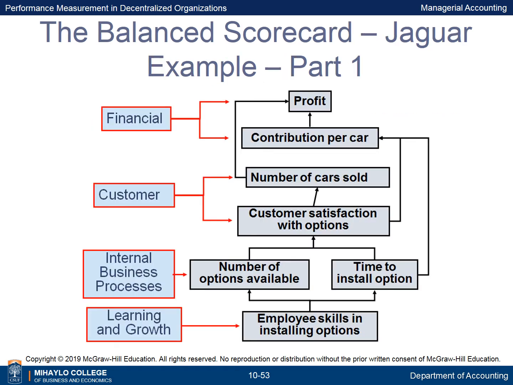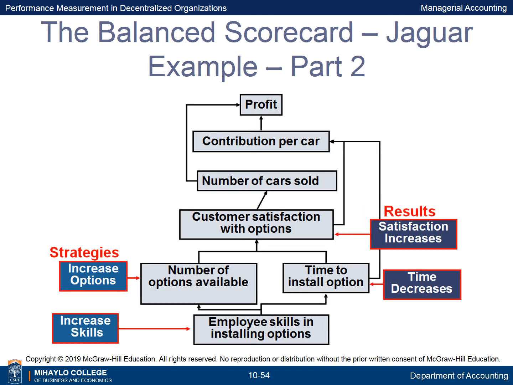Assume that Jaguar pursues a strategy as shown on this slide. If employee skills in installing options and the number of options available increases, then the time to install option decreases and customer satisfaction with options increases.